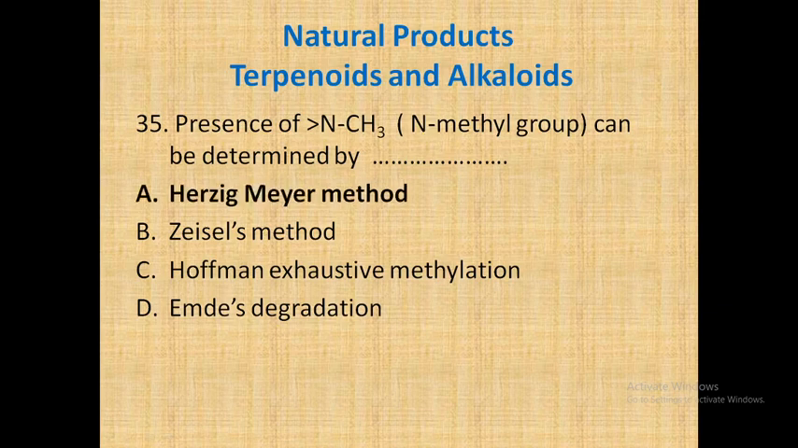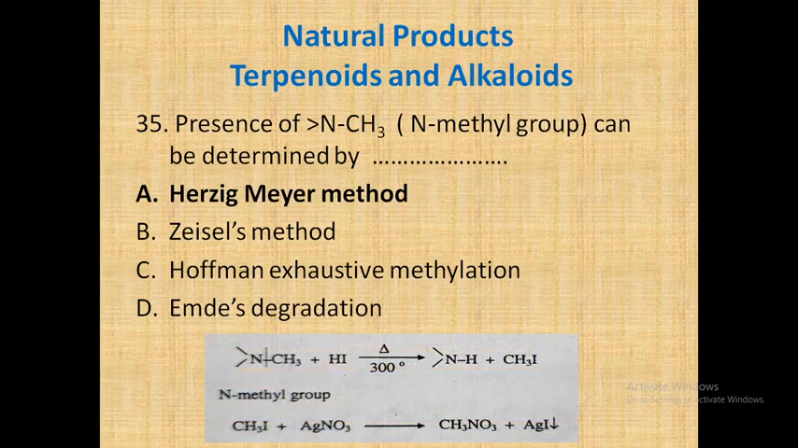So the Herzig-Meyer method is applicable for the determination of the N-methyl group. And what's the method there? Again, a very similar method is used. So for an alkaloid in which an N-methyl group is present,